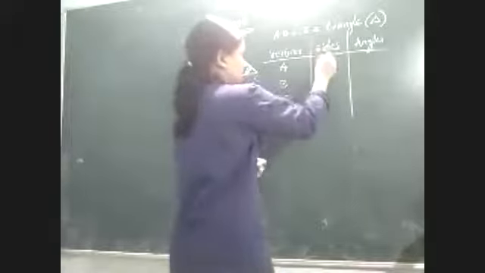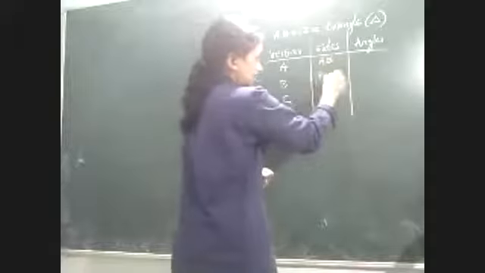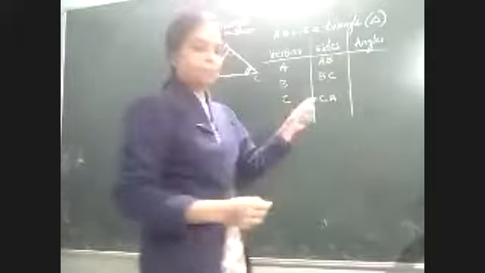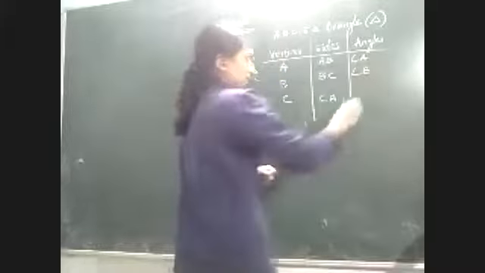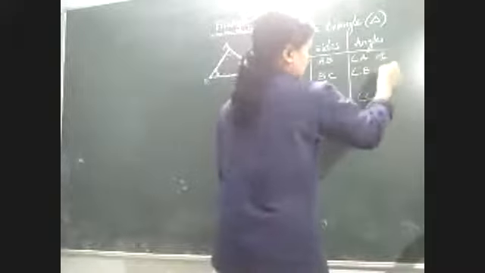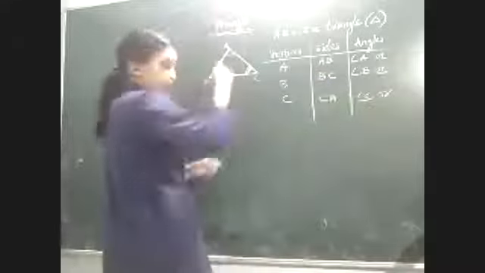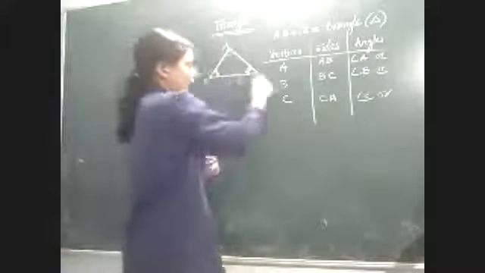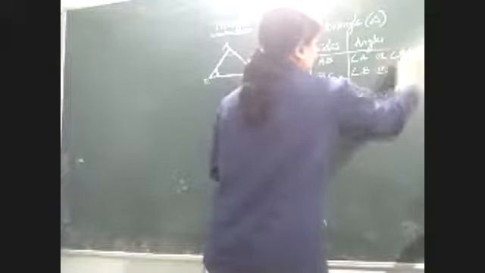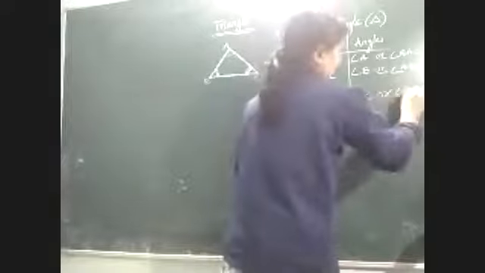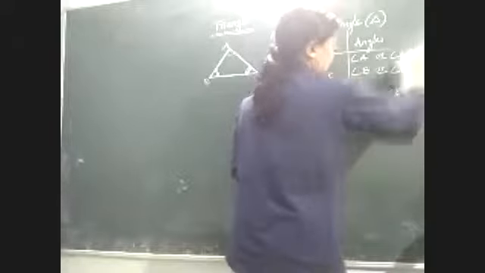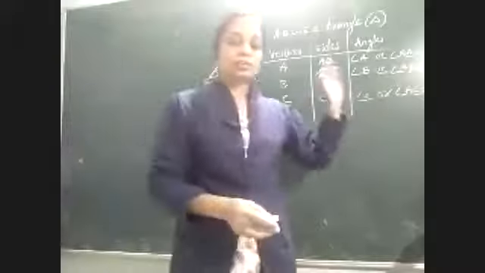Sides are 3. AB is one side, BC is the second side, and the third side is CA. These are the 3 sides and 3 angles. Angle A, this one. Angle B, this is the symbol of the angle. Angle C. Or instead of like this, you can also write using the 3 letters. Angle BAC. Angle ABC. And angle ACB. So whichever angle is there, that comes in the middle. So using three letters only you write the angles.